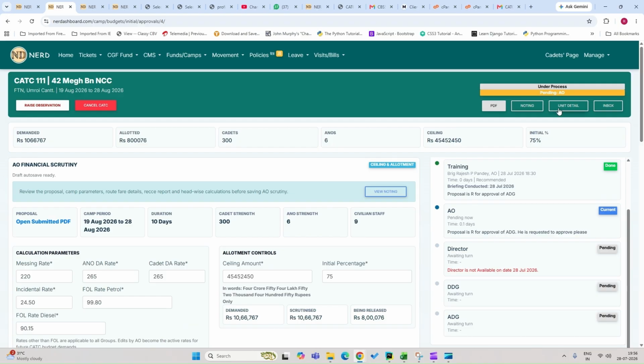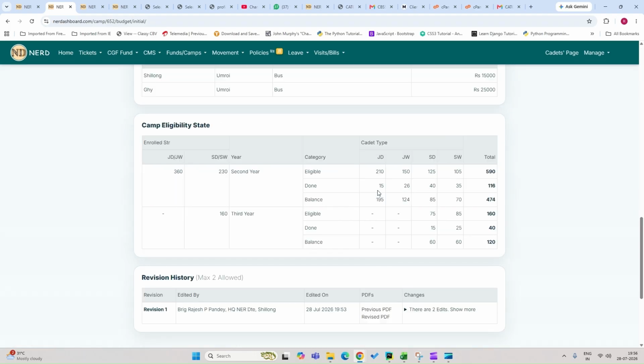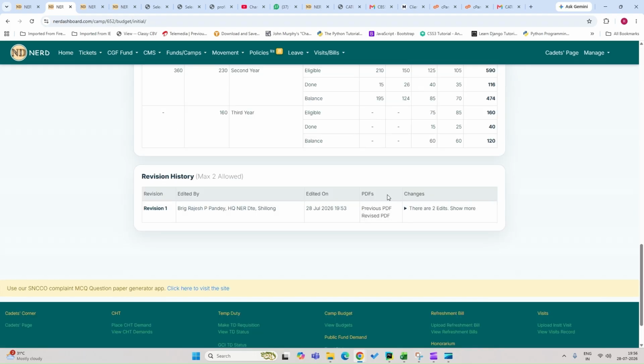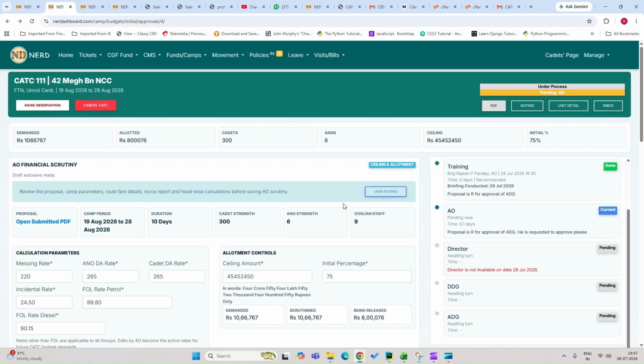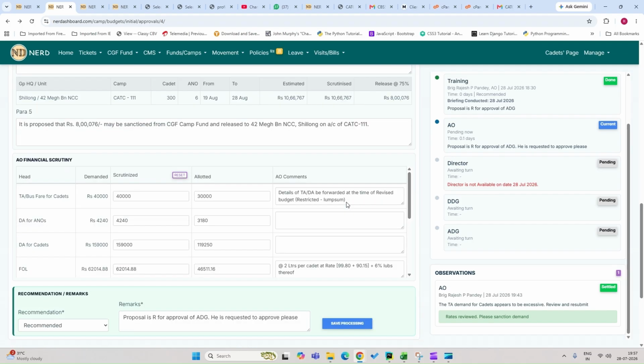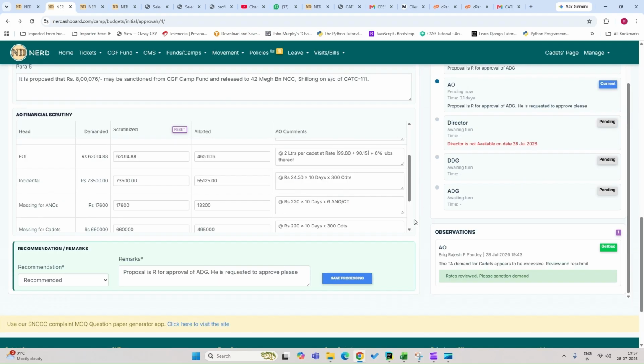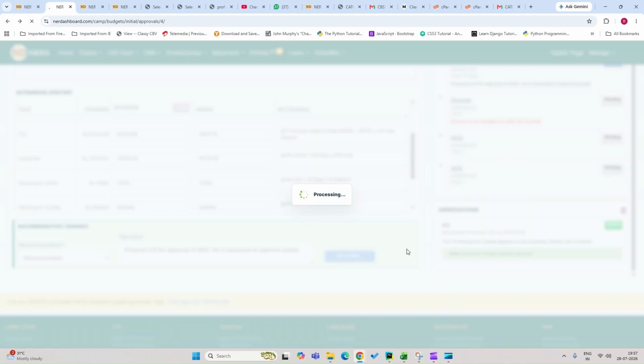You can go back to the unit detail to see what revision was carried out, and in the revision history you can see that there are two edits which have been changed. The demanded amount from 70,000 was brought down to 40,000. So now he's convinced that okay, the demand has been reduced, and now he's in a position to complete his review and save it for the next step of processing.